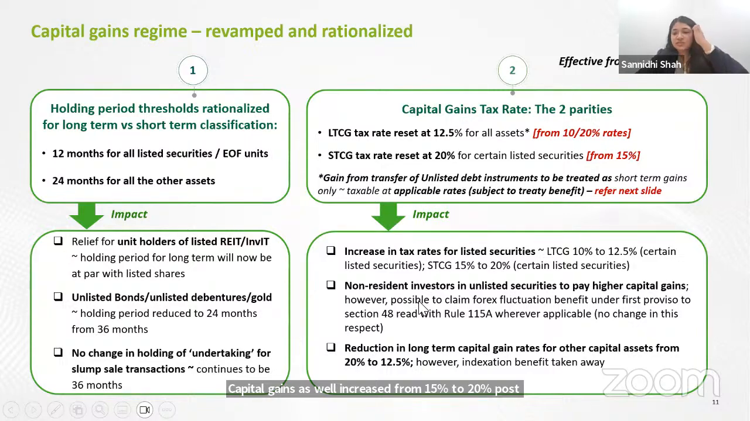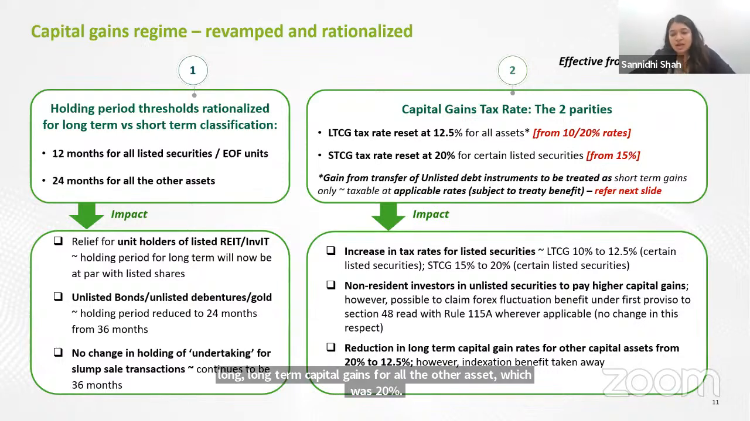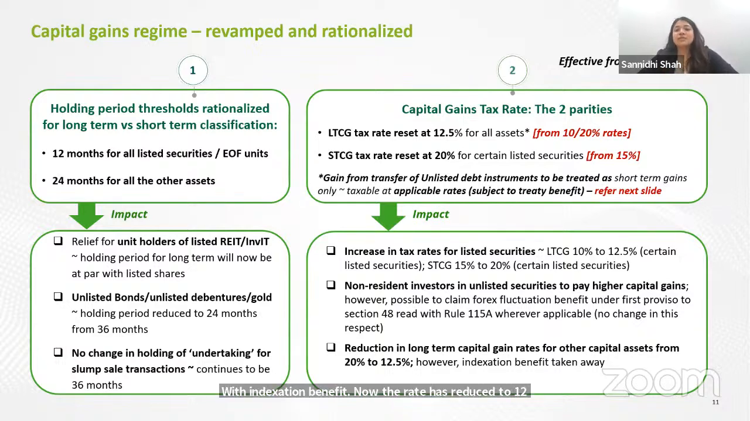For non-resident investors who had invested in unlisted securities, there was an option under Section 112 subsection 1(c)(iii), wherein a 10% rate was given without the foreign exchange fluctuation. However, that rate has now been increased to 12.5%, but foreign exchange fluctuation shall be given to the non-residents. And lastly, for long-term capital gains for all the other assets, which was 20% with indexation benefit, now the rate has reduced to 12.5% without the indexation. The concept of indexation has completely been removed.